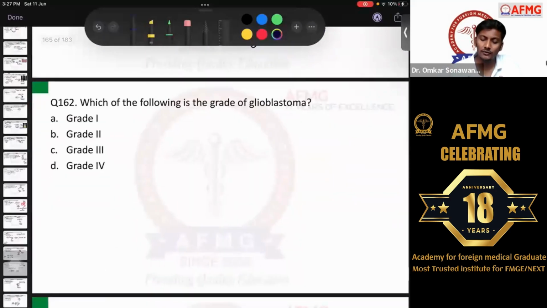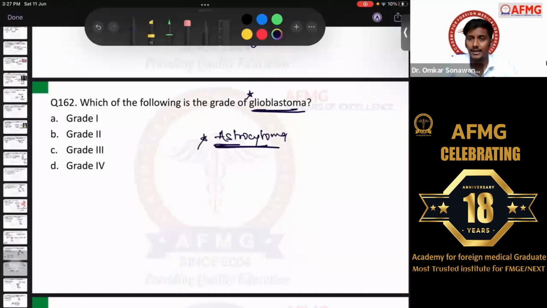Question number 162, which of the following is the grade of glioblastoma? We have discussed glioblastoma multiforme, that was the previous name. Glioblastoma is usually a brain tumor. It is nothing but the malignant astrocytoma. Astrocytoma is the one which arises from the astrocyte or the supporting cells of the neurons. So the most severe version of astrocytoma, or the one having the poorest prognosis, is definitely glioblastoma. So you know that glioblastoma is the malignancy of the supporting cells, and it has the worst prognosis among all brain tumors.